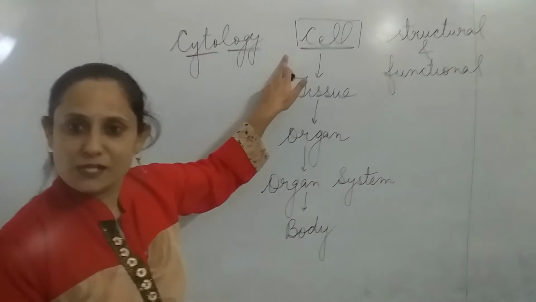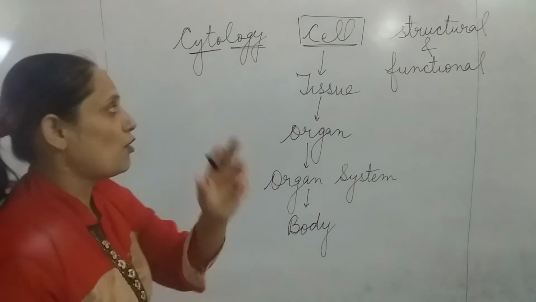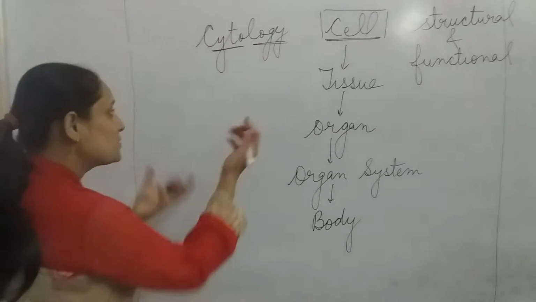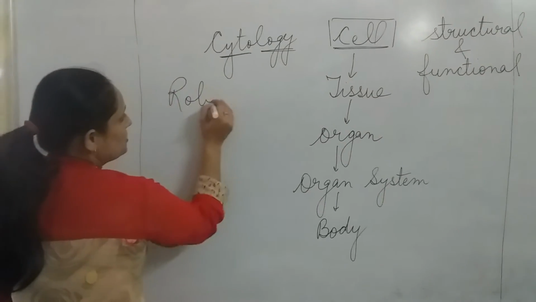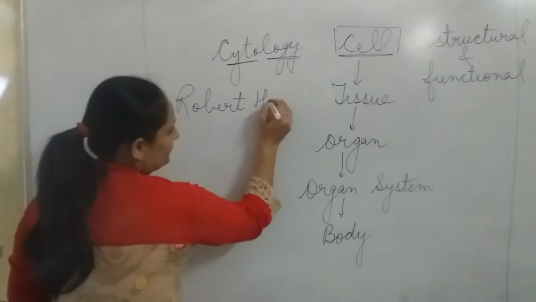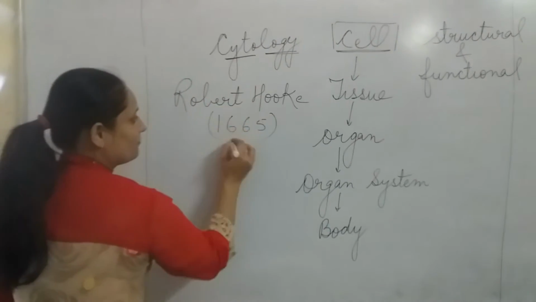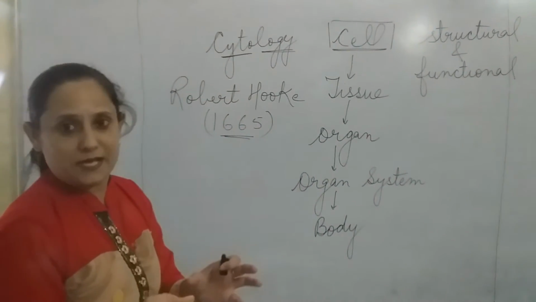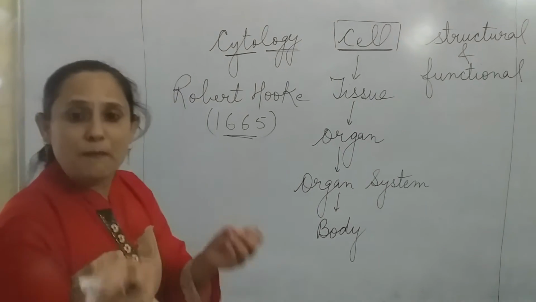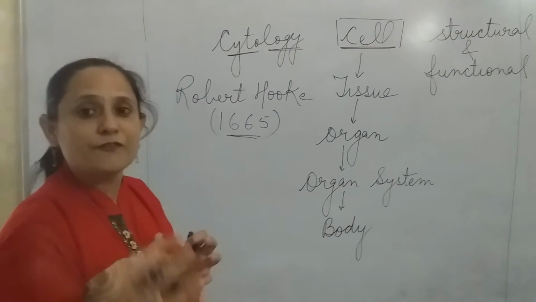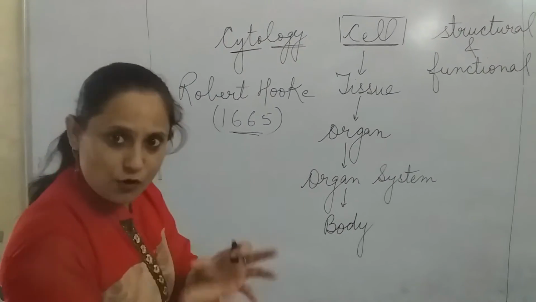If we talk about the cell, first of all, the cell was observed by the scientist Robert Hooke in 1665. He observed the cell in thin slices of cork.